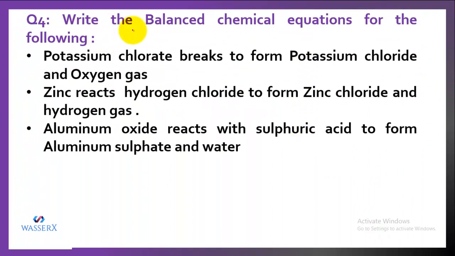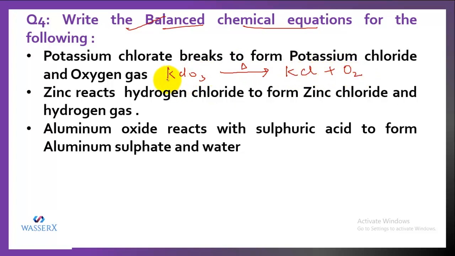Now the question is, write the balanced chemical equation. Initially we wrote the chemical equation and now we need to balance also. So the first is potassium chlorate breaks to form potassium chloride and oxygen gas. So potassium chlorate is KClO3. It breaks, that means undergoing a specific condition like heating, forming potassium chloride and oxygen gas. We need to balance it.